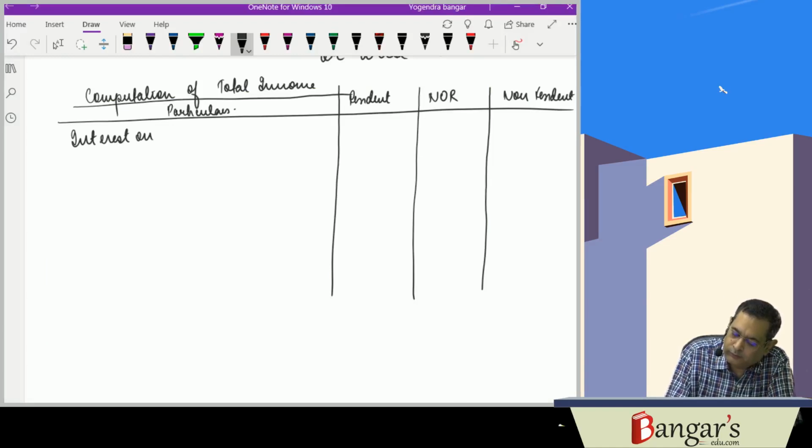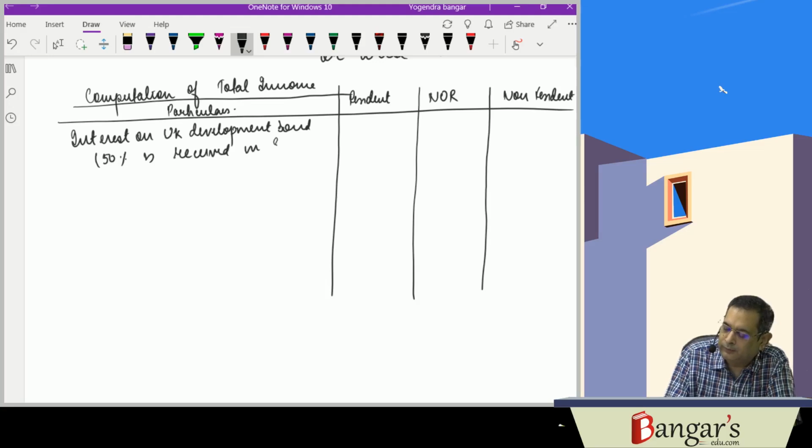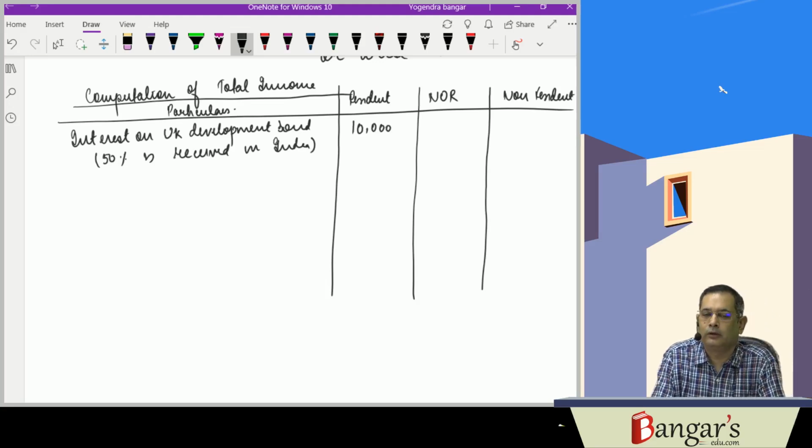So here, interest on UK development bond, 50% is received in India. In case of a resident, since his worldwide income is taxable, the entire 10,000 rupees will be taxable.